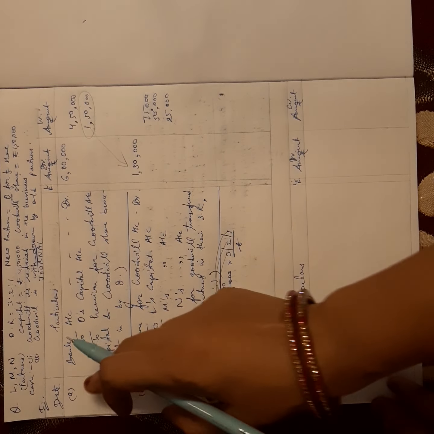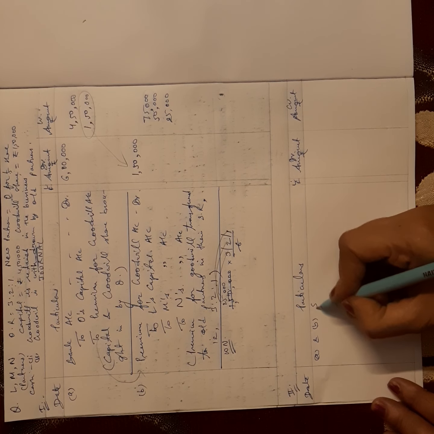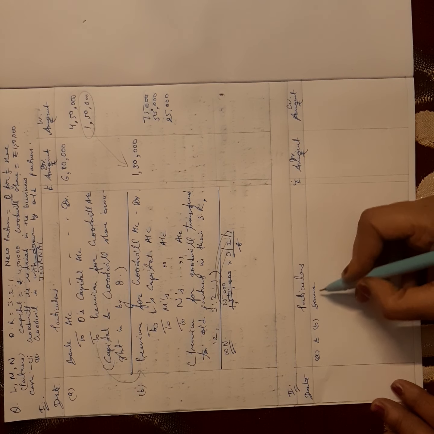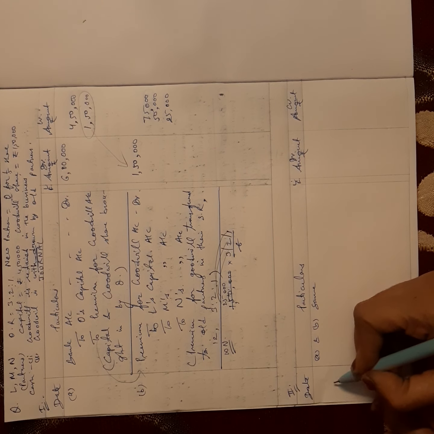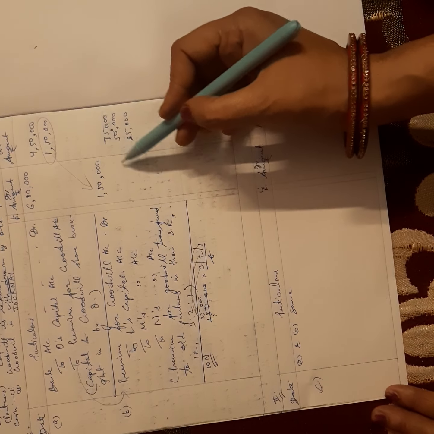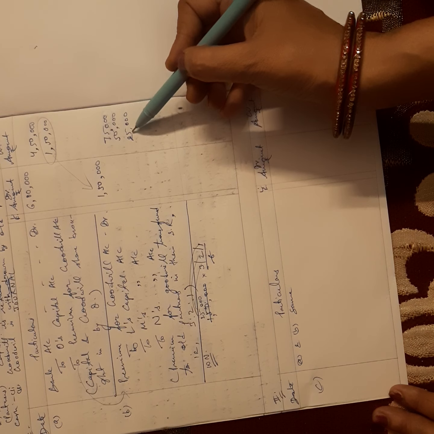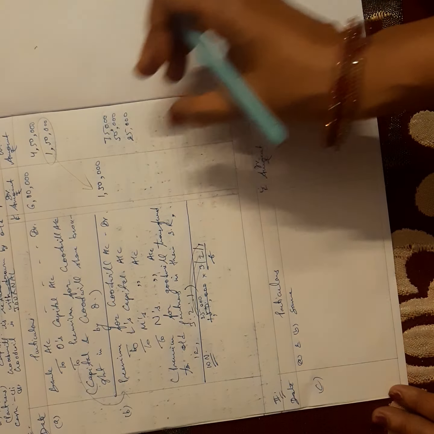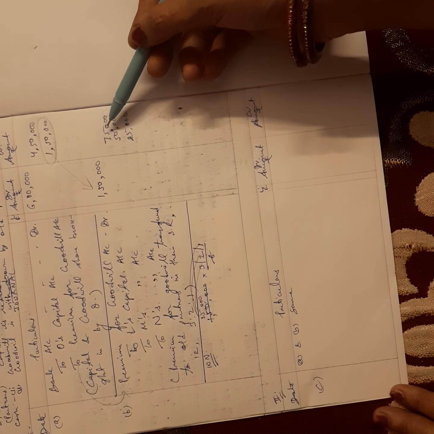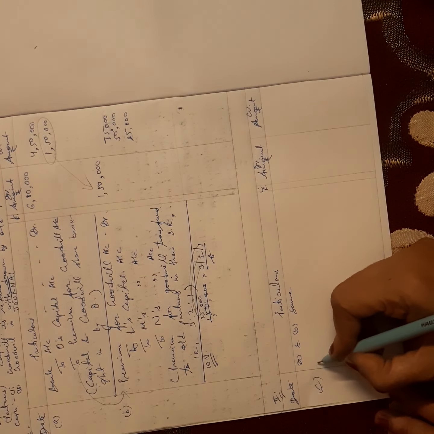In this case, A and B will be the same journals. A and B same means the same two journals will be there, and the third journal will be C. What will be in the C journal? This amount that L, M and N have got from goodwill, they will withdraw. If they are withdrawing the total amount, the total will be debited. If they are withdrawing only 50% or some part, whatever is mentioned in the question, that amount will be debited.